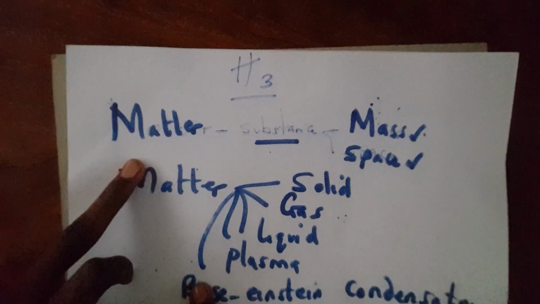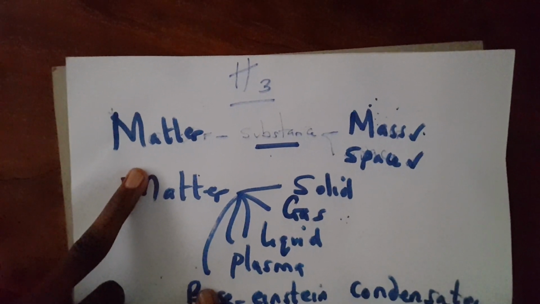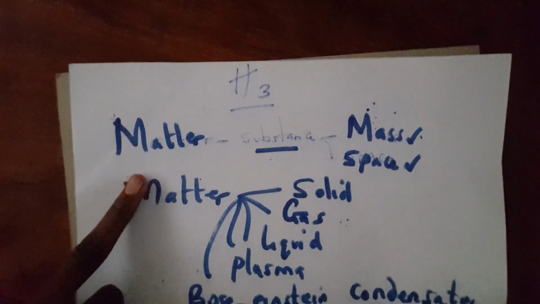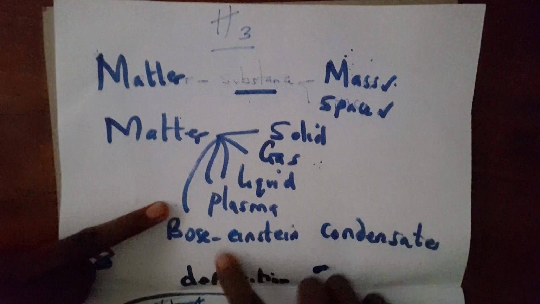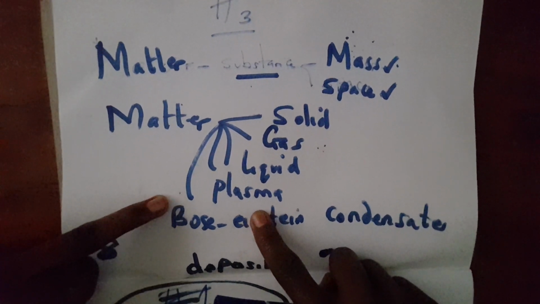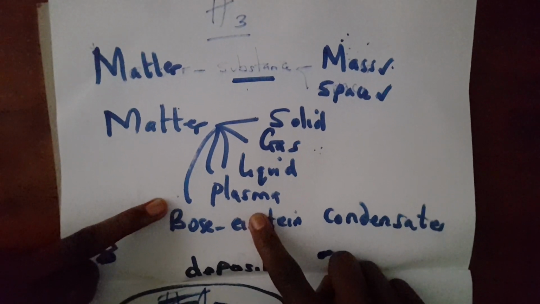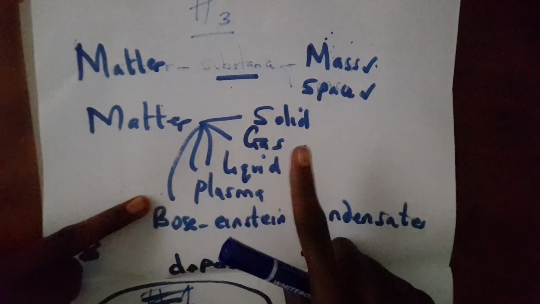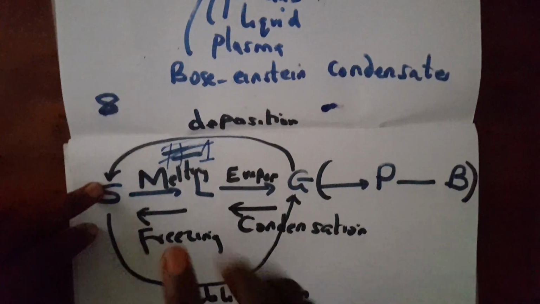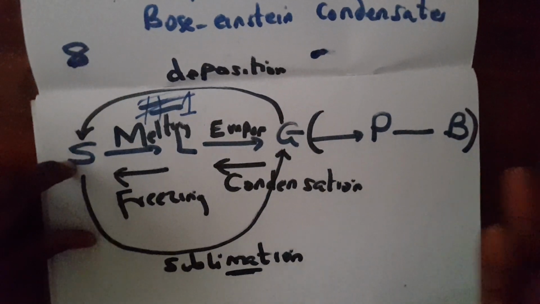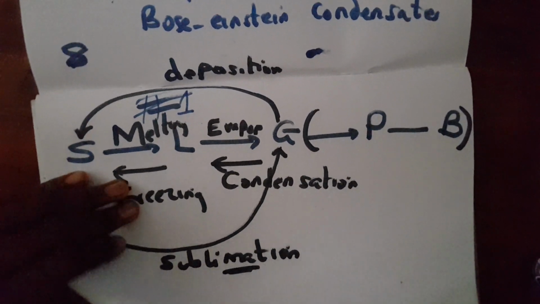Remember, we are still looking into matter, and we say that matter is anything that has mass and occupies space. Matter is divided into solid, liquid, gas, plasma, and Bose-Einstein condensate. These last two, don't write in an exam, because maybe the teacher does not even know them. Just write the first three. They're very important. And I told you some of the processes that happen from solid to liquid. That is just something small that I wanted to recap for us.